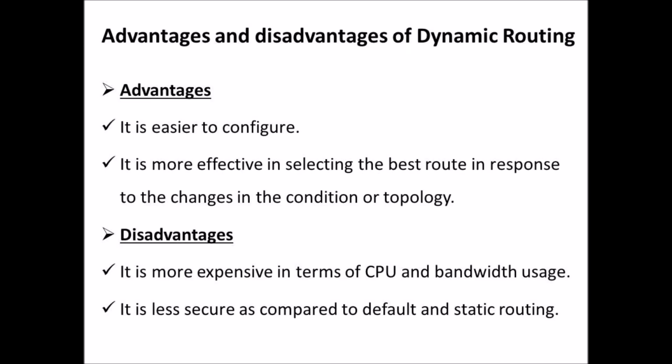Advantages and disadvantages of dynamic routing. Advantages: it is easier to configure. It is more effective in selecting the best route in response to the changes in the condition or topology. Disadvantages: it is more expensive in terms of CPU and bandwidth usage. It is less secure as compared to default and static routing.